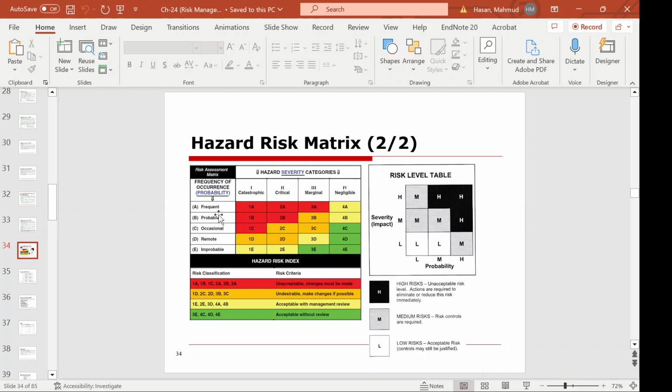So the risk assessment matrix, okay, shows frequent, probable, occasional, remote, and improbable, whereas the hazard severity categories are catastrophic, critical, marginal, and negligible. So what do these red colors mean? Unacceptable, changes must be made. Orange colors indicate undesirable, make changes if possible. The yellow color means acceptable with management review, and the green color is acceptable without review. So this gives an idea of how you will choose different numbering systems based on different situations.